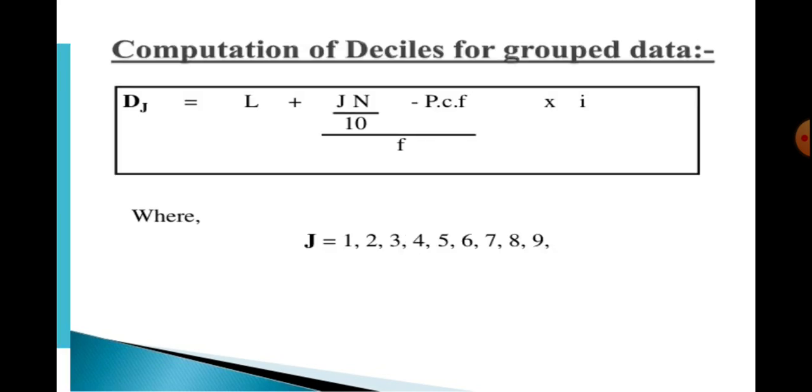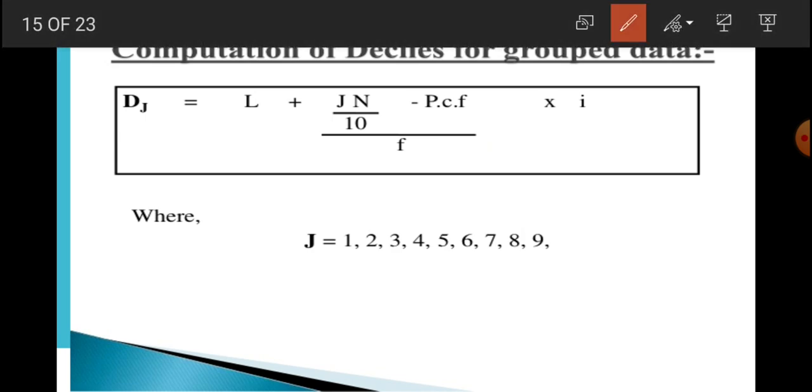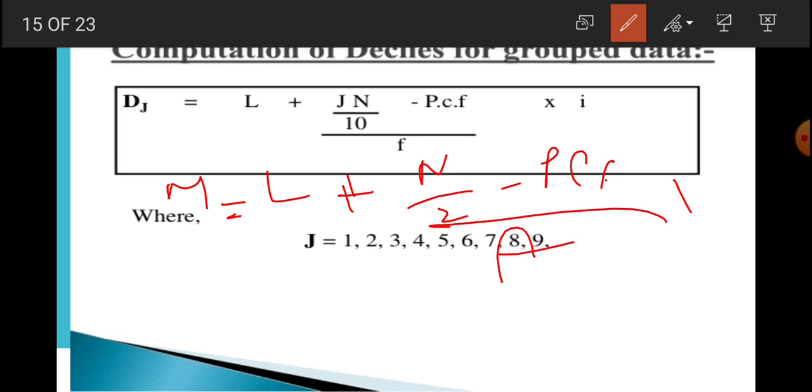Clear? Now computation of deciles for grouped data, that is the frequency distribution series. Similar question as we have discussed in quartiles or in median. Median is equal to L plus n by 2 minus PCF by F, into I also.